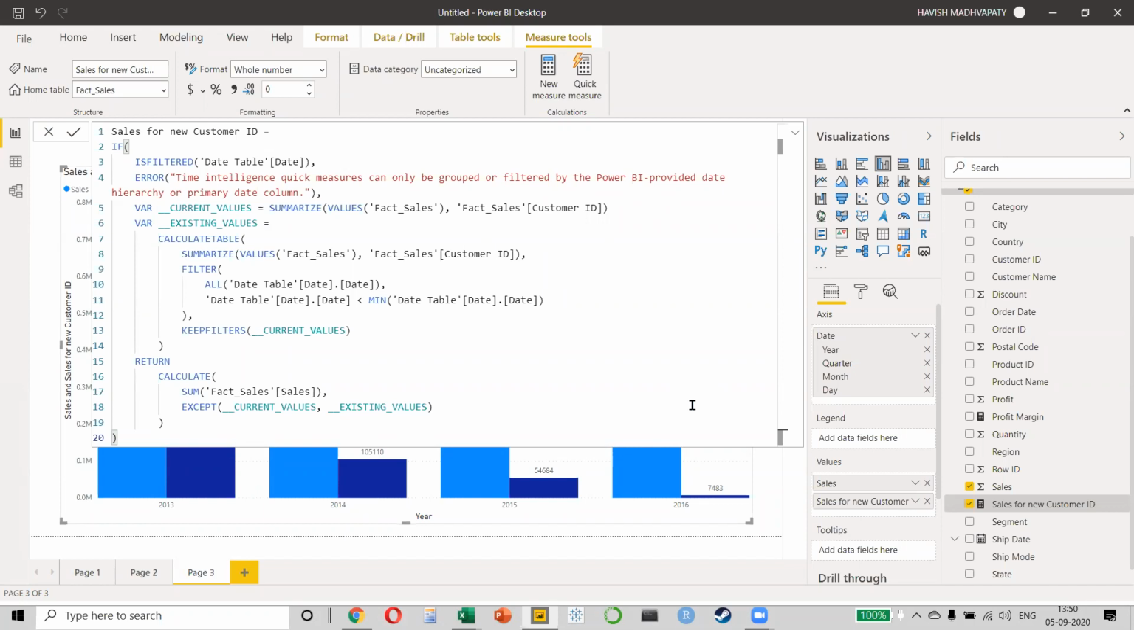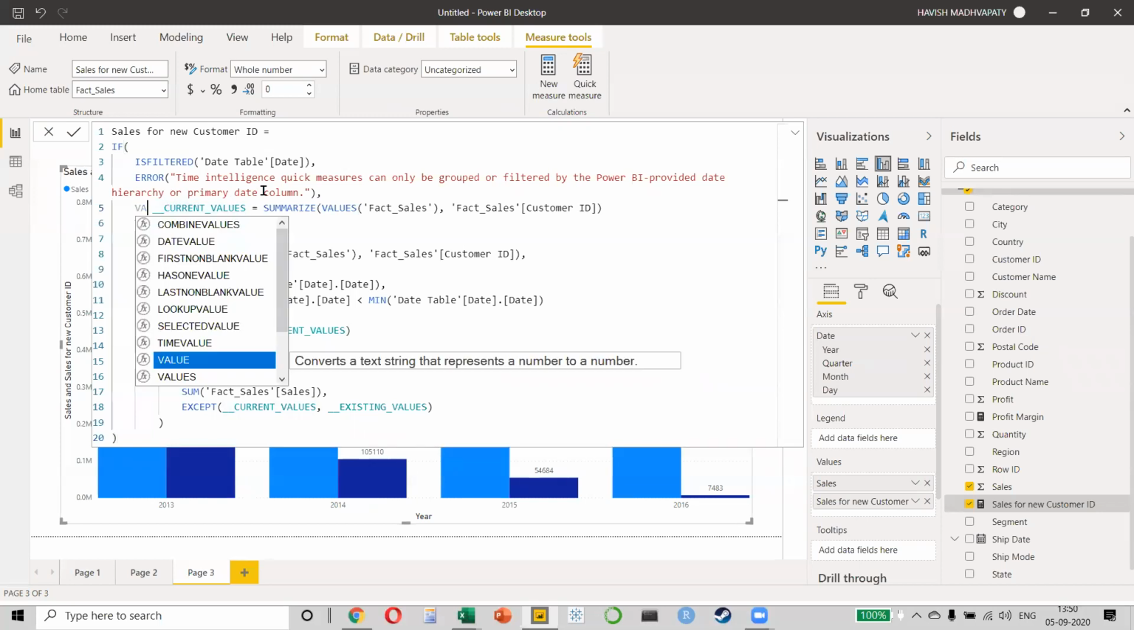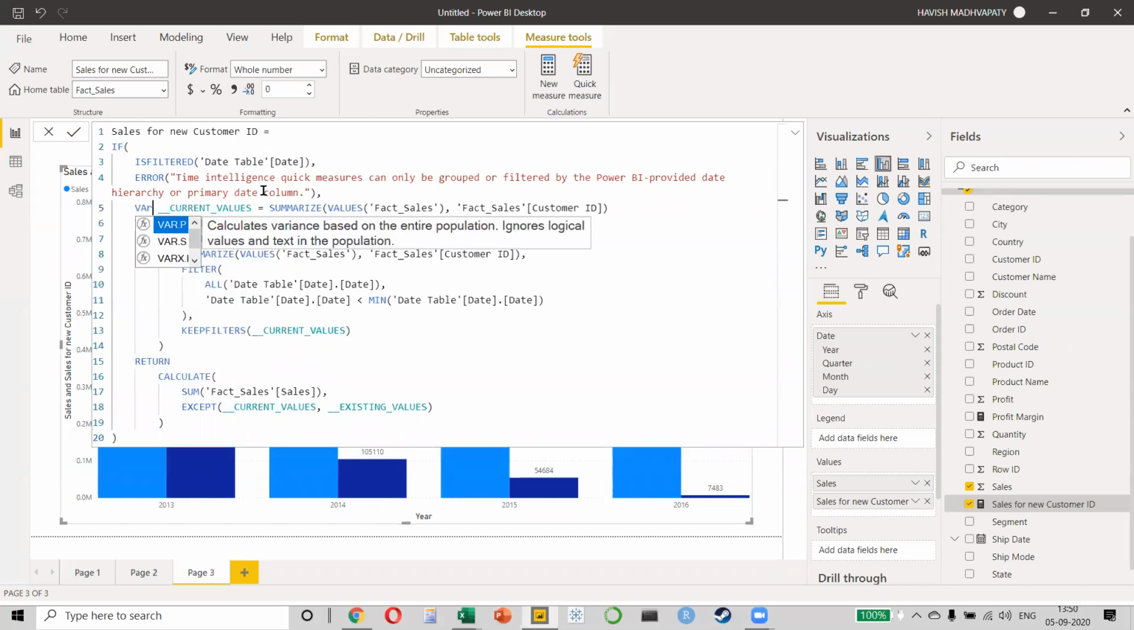Now see, DAX is similar to Excel, but it's a little different as well. For example, do you see this VAR? VAR is what we call a variable. Anybody who has worked on programming would know, right? So you're creating basically a variable. What is my variable name? It is current values. It is existing values. This is very handy because when you create a variable, it allows you to use the variable name. I don't have to write the same thing 5 different times, okay?